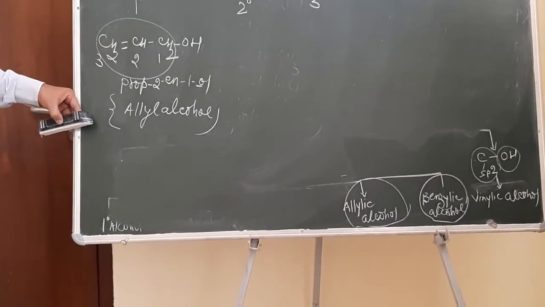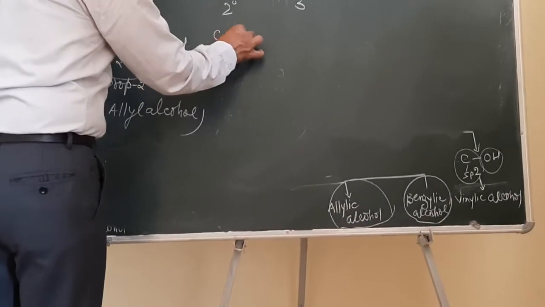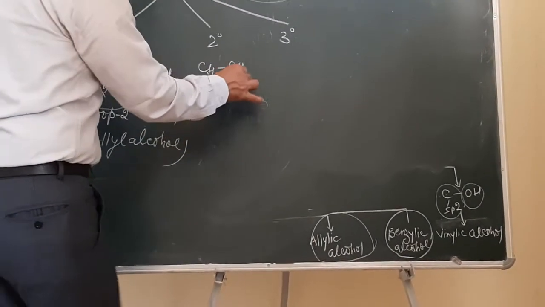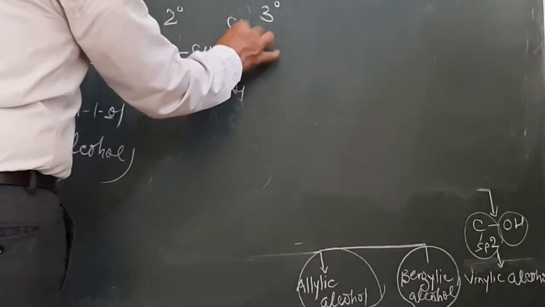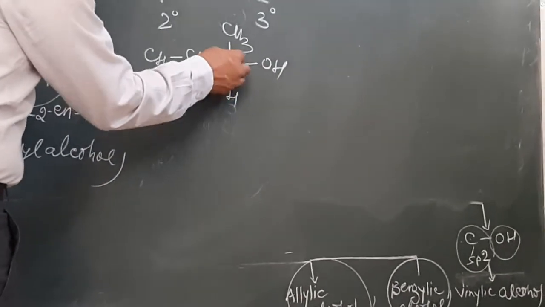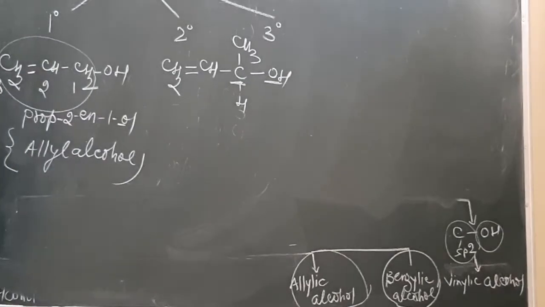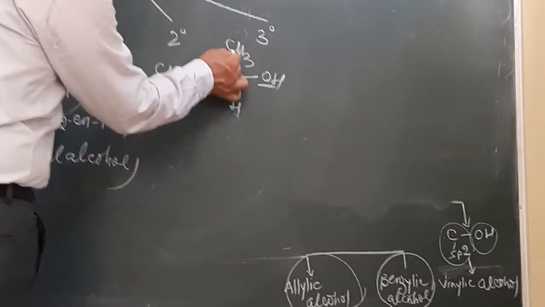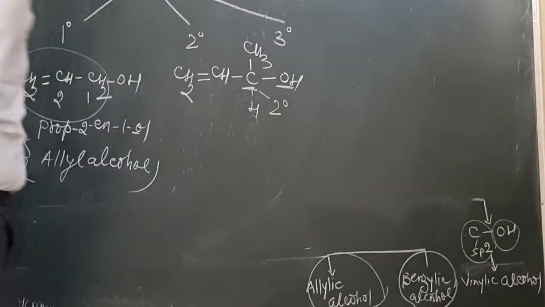Now this can be 2 degree also. How? If I make the structure in this manner, CH2=CH-C, this will be H, this will be CH3, and then OH. This is the allylic carbon. On the allylic carbon, the OH group is attached, so definitely this is allylic alcohol. But what is the nature of this carbon? This carbon is attached to two carbons, so it will be a 2 degree alcohol.